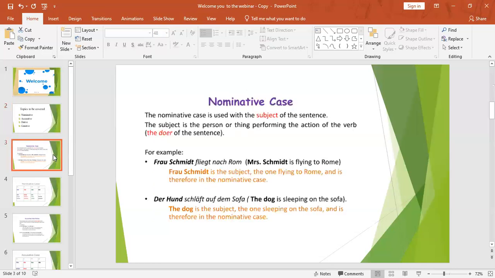So what is the nominative case? Nominative is a basic case you should know before constructing or making a sentence. What does it explain in the complete statement? Nominative explains about the subject, or describes the subject. I will give some examples here on the whiteboard. It just explains the subject in the complete sentence.